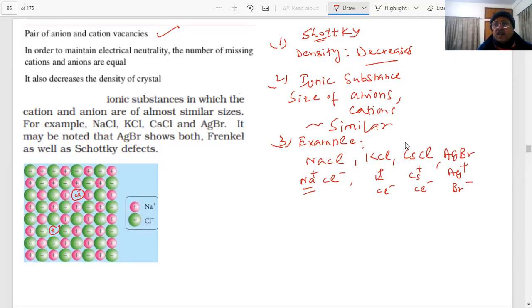One more thing you will see. The question was, name the compound which shows both Frenkel and Schottky defects.